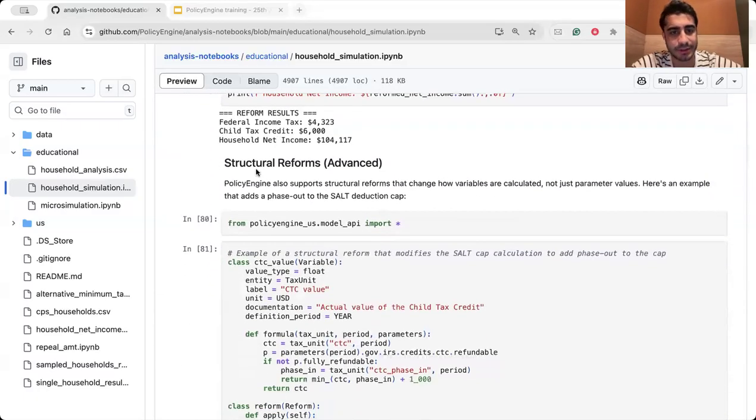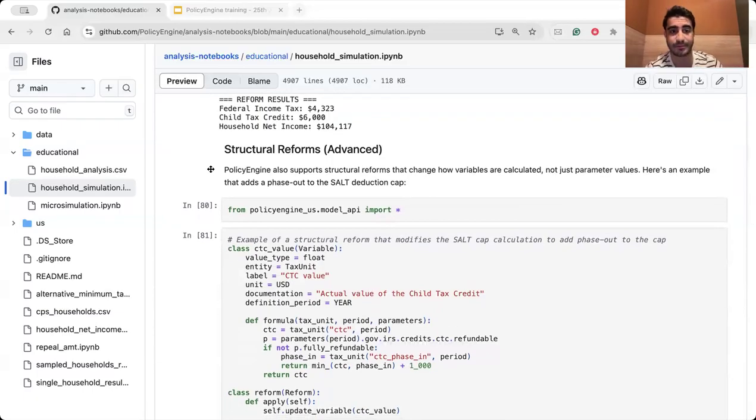The advanced part is when you want to have a kind of structural reform. So maybe you want to change the structure and underlying method of a tax or benefit program. Maybe you don't want to just change parameter values. You want to completely change a reform here, have a kind of structural reform.